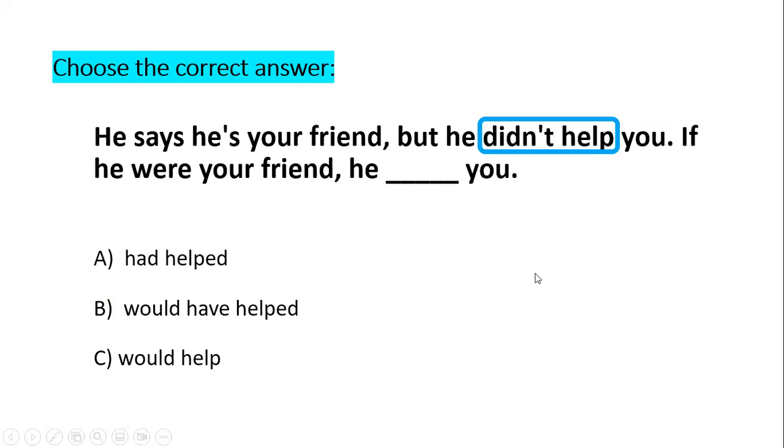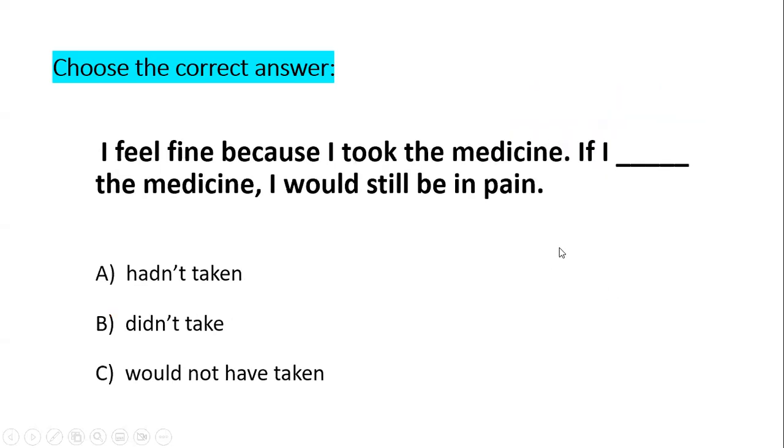So he would have helped you. He says he's your friend now, but he didn't help you. If he were your friend, where were here means I'm talking about now, he would have helped you in the past.